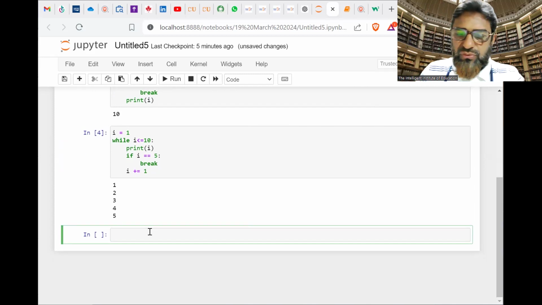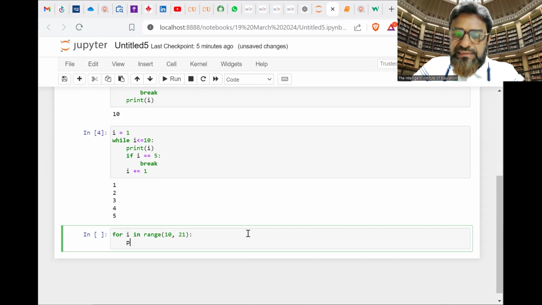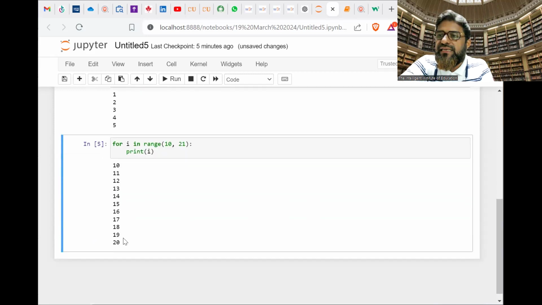Clear? Now for loop. For i in range, starting from 10 comma 21, so it prints up to 20. And here, print i. When we execute, it will print 10 to 20. Let's see here. See, it printed 10 to 20, because in a for loop it will print less than 21.